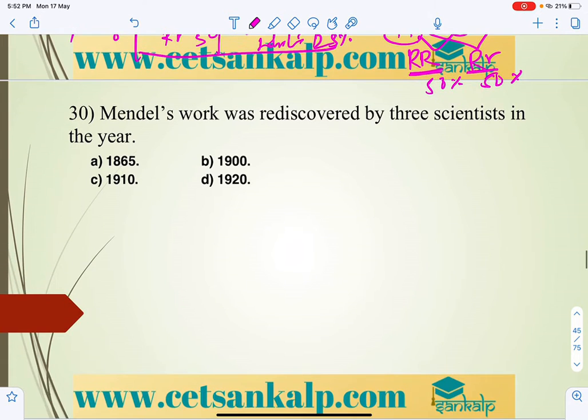Mendel's work was rediscovered by three scientists: Tschermak, Carl Correns, and Hugo de Vries.